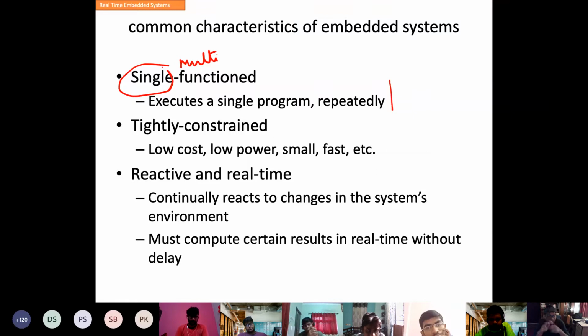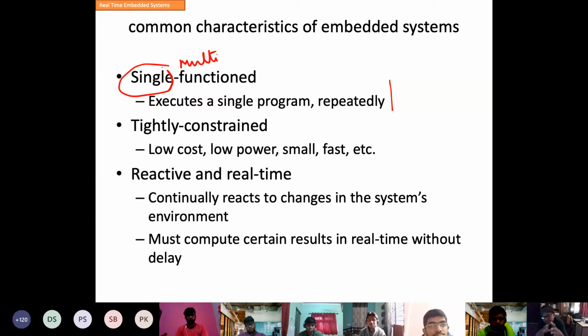Whatever it does, it's called single function. It doesn't have multi-processing. Multi-processing means time division multiplexing, just like a desktop, where 4 or 5 programs you can run together. In the cell phones, most of the time you have to use it for one function.